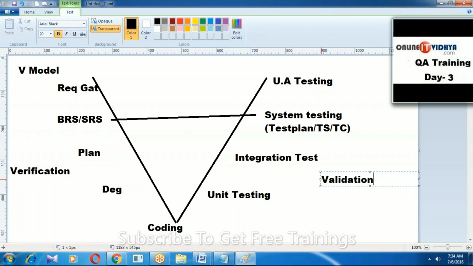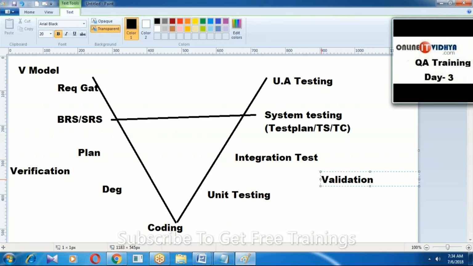If the developer is asking for 3 months, 6 months, 1 year, in this time, you don't need to wait. To save time, parallelly we can prepare testing related documentation. That means we are starting our activities before development. We are not testing before development, just preparing testing related documentation such as test plan, test scenarios, and test cases.